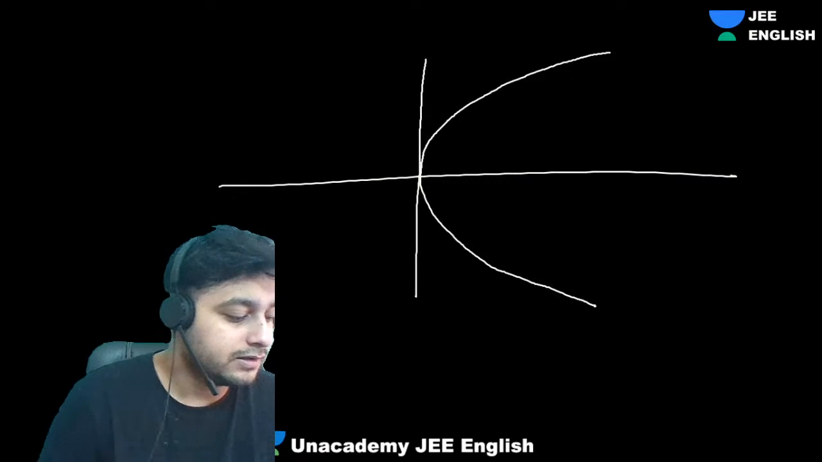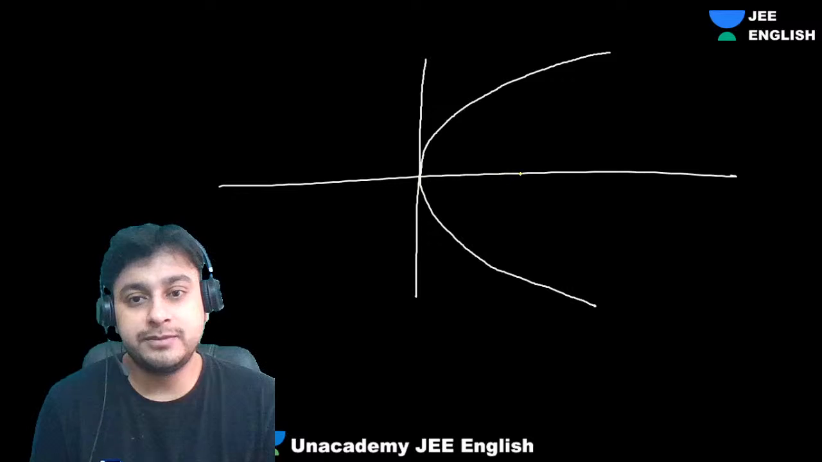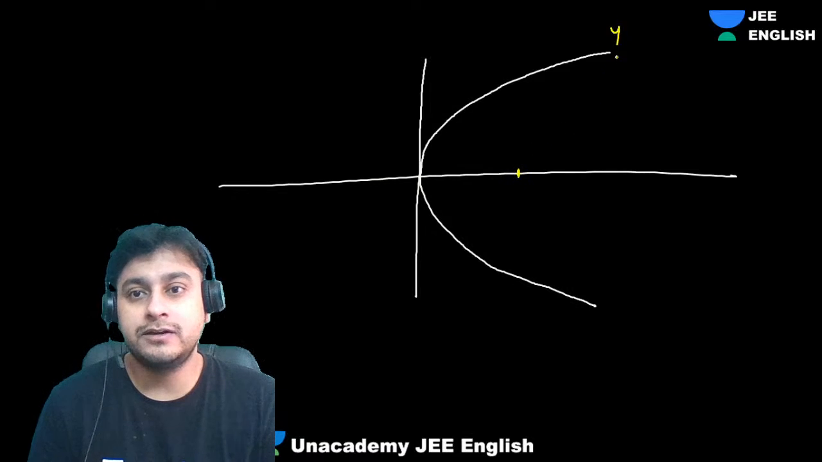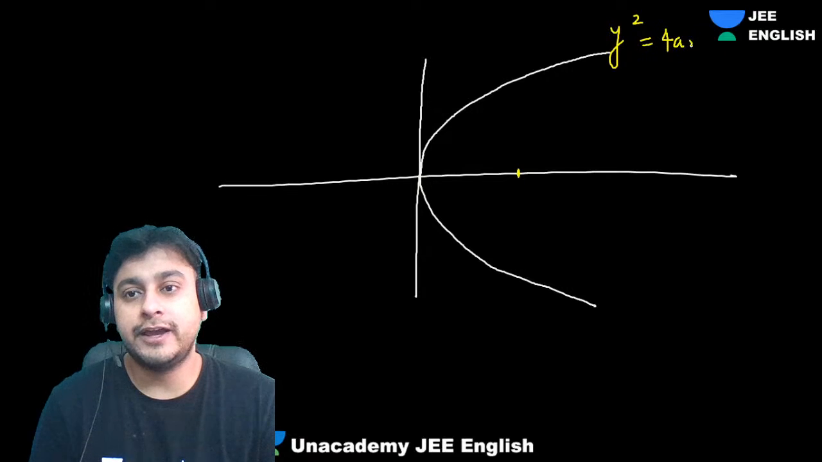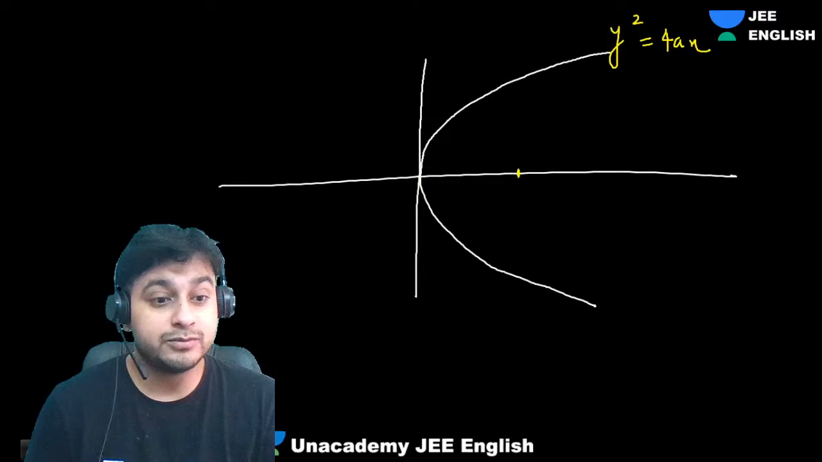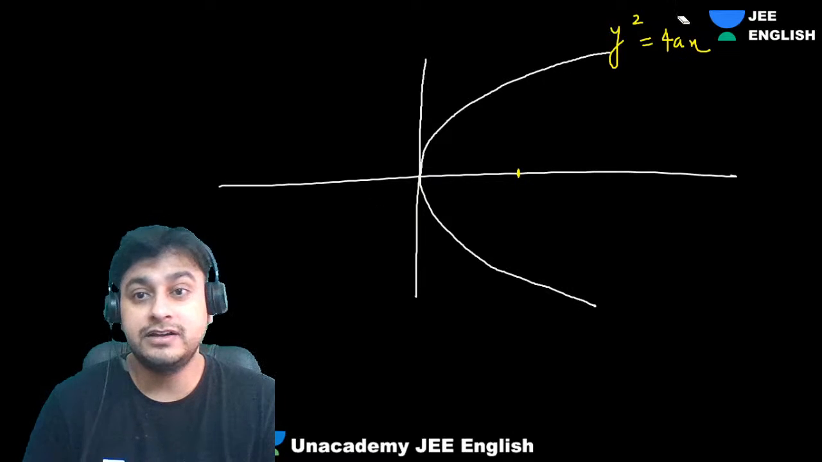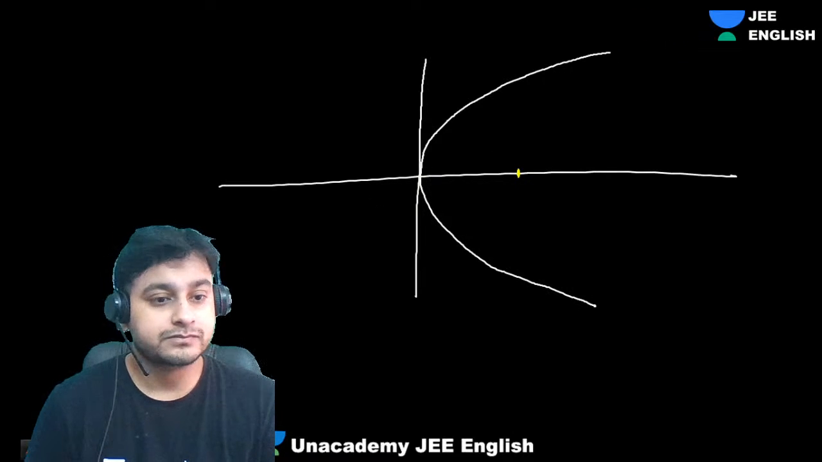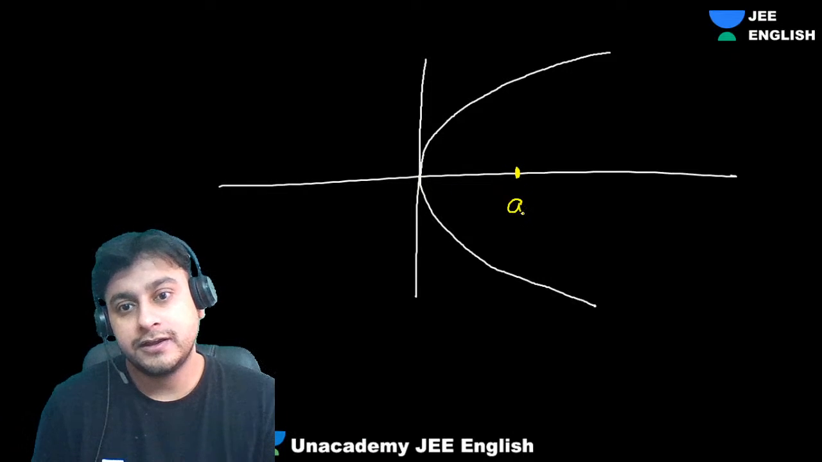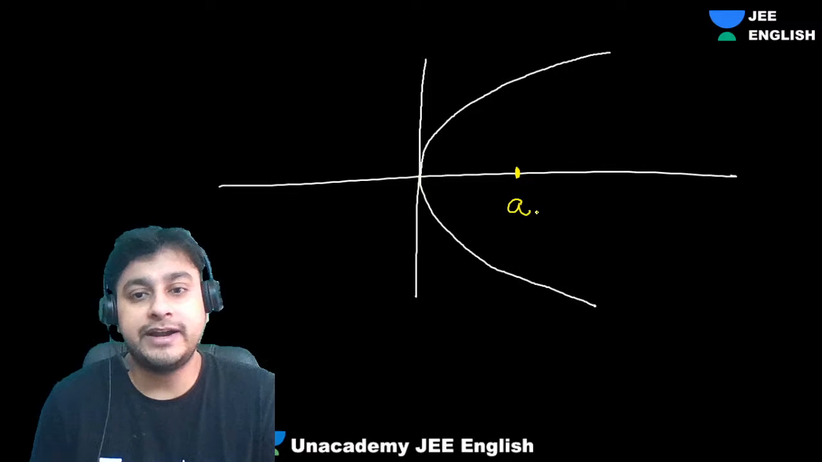Okay. So let's suppose this is y square equals 4ax. We have to derive this equation. At the moment we don't know this equation. Let's derive it. So guys, let's suppose this is the focus. Let's take this point as a, comma.